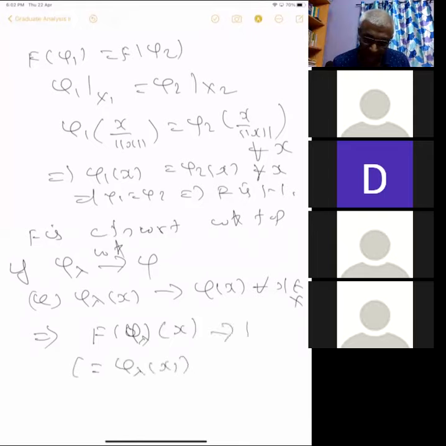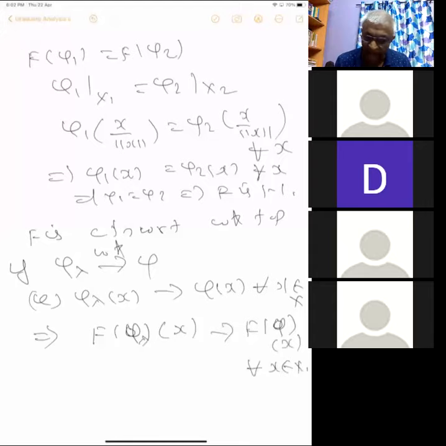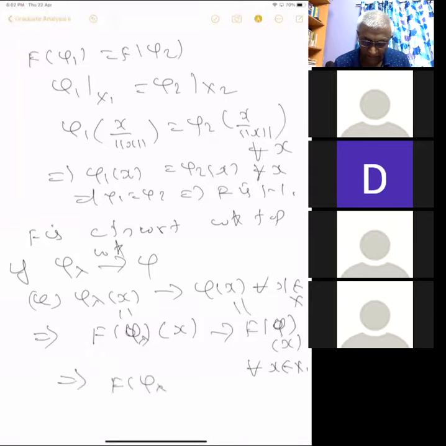This converges to f of phi at x for all x in X1. Okay, that's what it means. This is precisely equal to this. If the convergence in this is equal to this, so this implies f of phi lambda converges to f of phi in product topology.